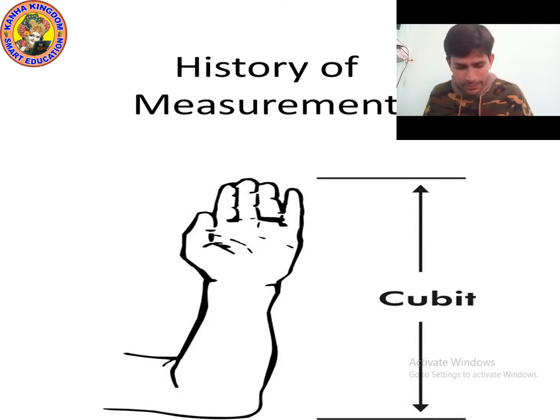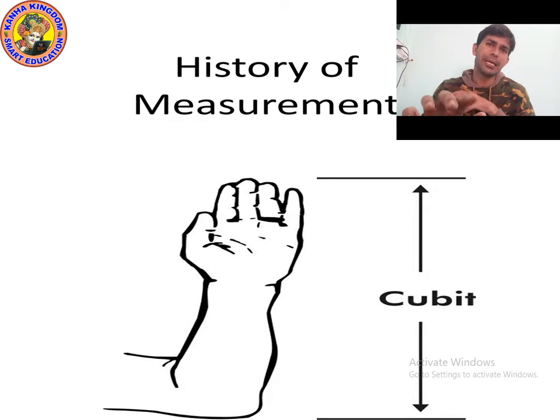As you know, in ancient time, as I already explained in the previous class, people used their body parts to measure length, as you can see in the picture also. Cubit is a unit, and other ancient time measurement units are hand span, footstep, cubit, fathom. These are ancient time units.